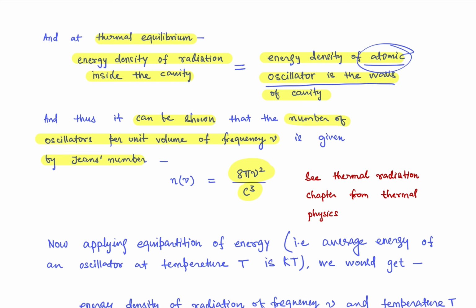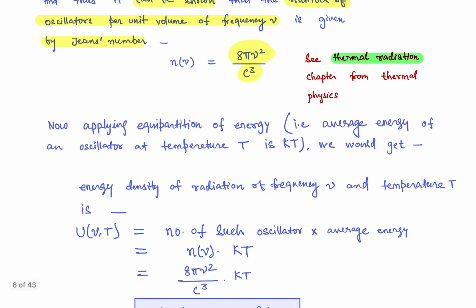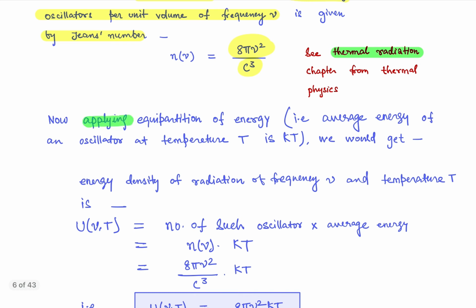For the whole concept, you will read the same thing in the thermal radiation chapter. Now, applying the equipartition of energy, which says that per degree of freedom the average energy is kT. So here we have applied the equipartition of energy, and this is what we are required to write in answers as well. You are required to write what you are actually doing. So you are applying the equipartition of energy to this.